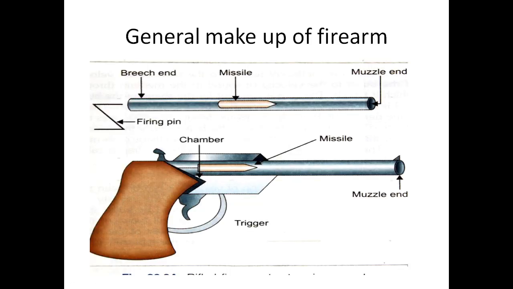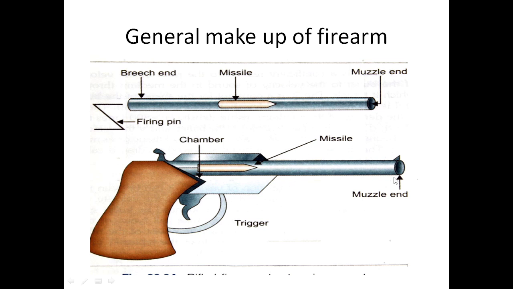What is the general makeup of firearm? Firearm consists of barrel, breech, and this is stock, and this is a butt. The terminal part of stock is called the butt. This is butt. Are you getting this? This is trigger and this is a chamber. And this barrel showing the missile. Now there are three important parts of the gun: butt, breech and barrel.